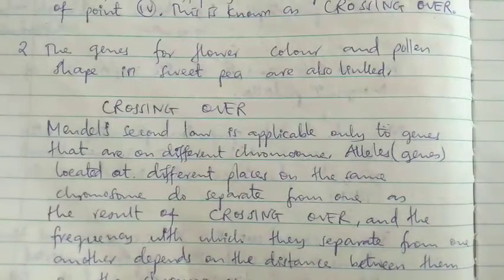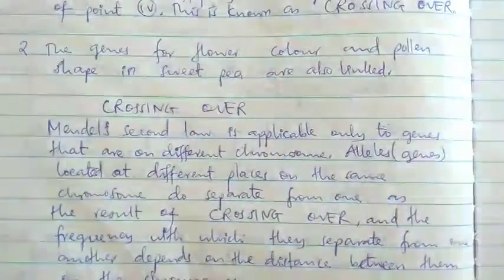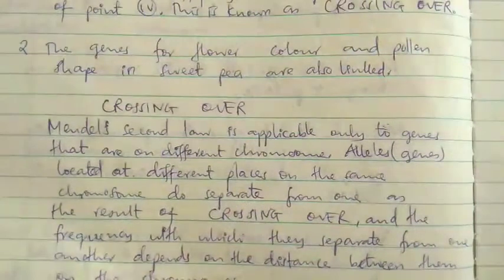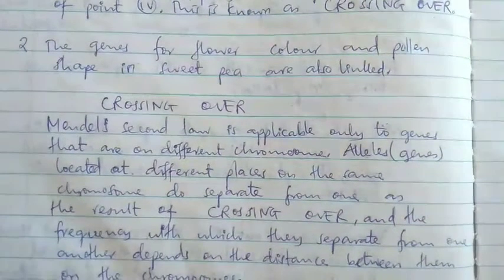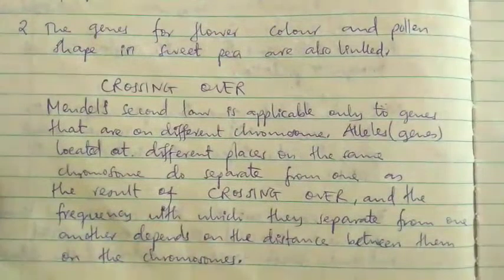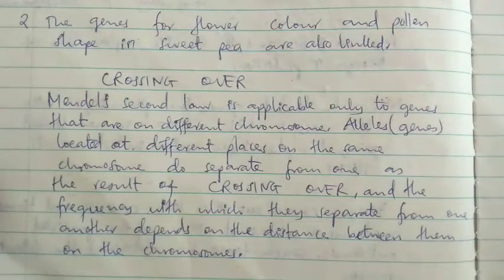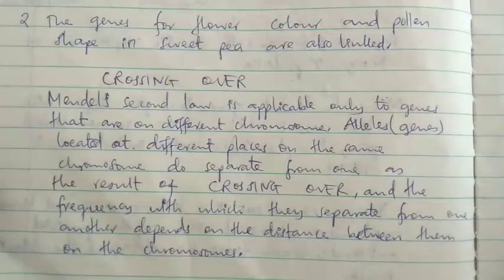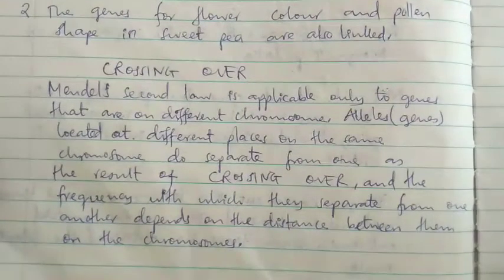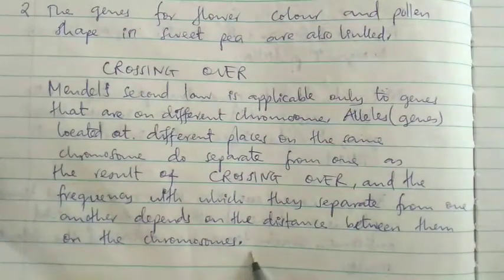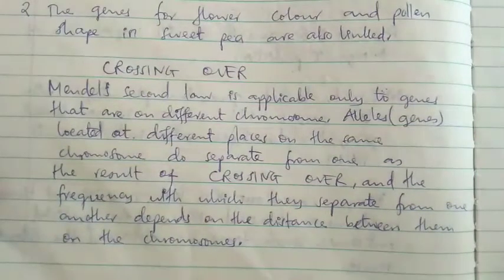Mendel's second law is applicable only when two genes are located on different chromosomes. Alleles or genes located at different places on the same chromosome do not separate from one another except as the result of crossing over, and the frequency with which they separate from one another depends on the distance between them on the chromosome.